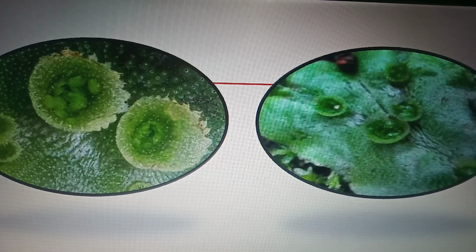This is a leaf of Marchantia, and this one is gemma cups. Gemma cups have a cup-shaped appearance, like in this figure.